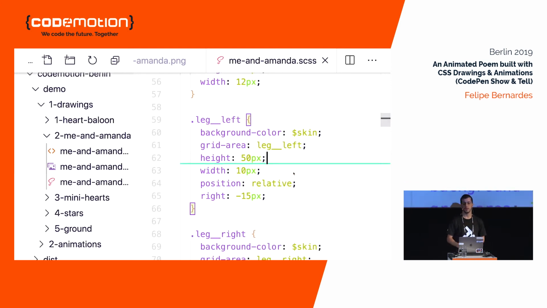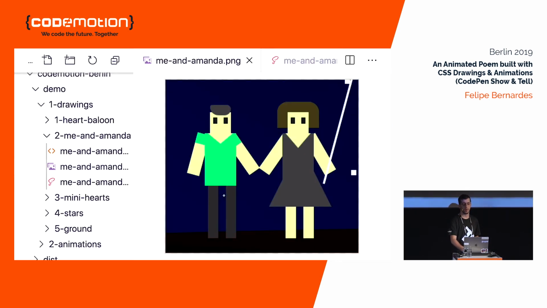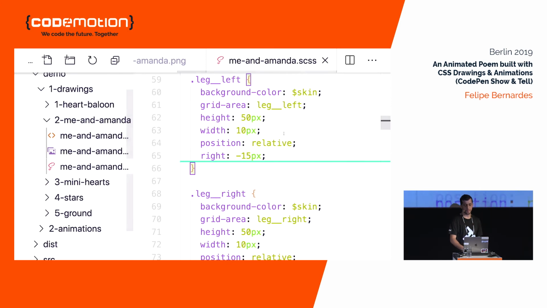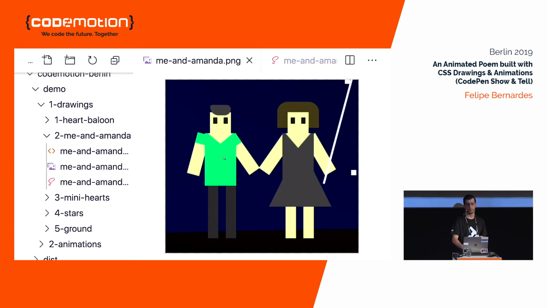What changes, the difference in the legs, is that they are slightly positioned, the left leg more to the left side of the screen, and the right leg more to the right side. So there's this small difference in positioning here. They are not tied up. Okay. So now about the specifics. The difference is mostly the color of the clothes and also the hair.